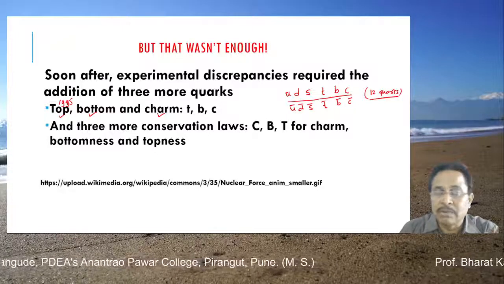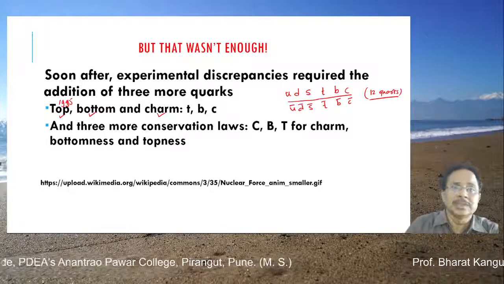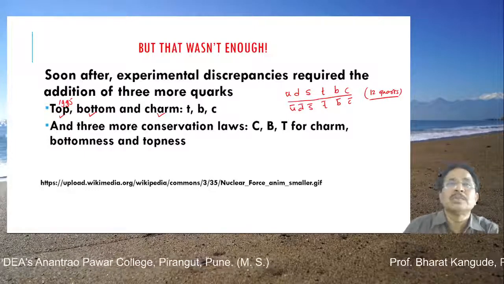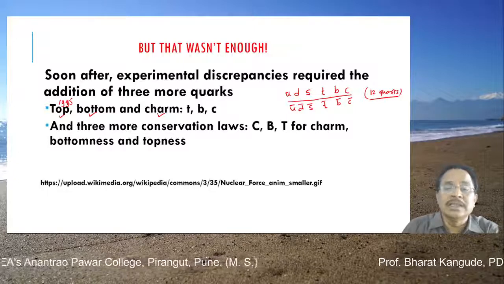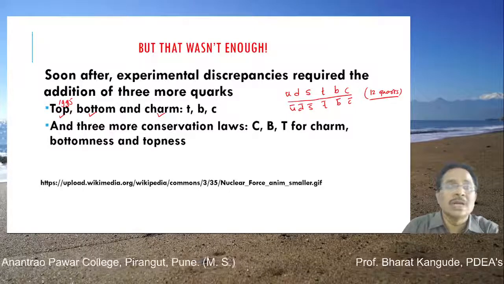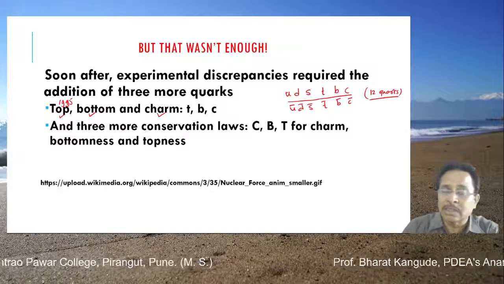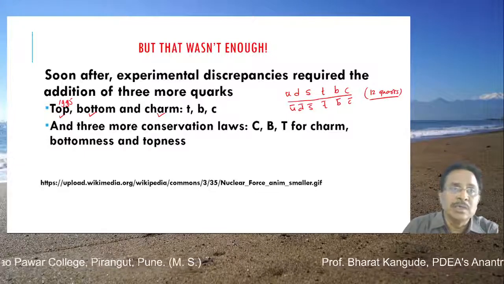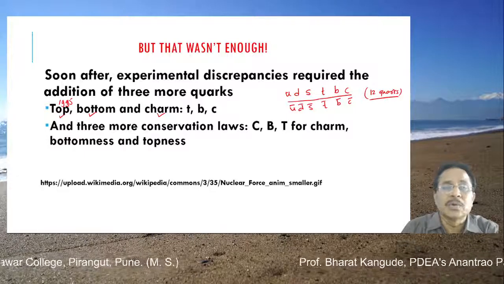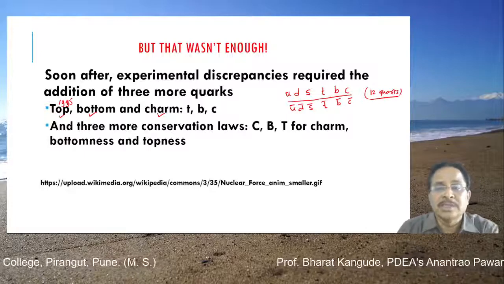So 12 leptons, that is 6 leptons and their antiparticles. This entire universe, including you and me and everything, is made up of only these 12 such particles, which in the real sense are called the elementary particles. So proton and neutron are not elementary particles, nucleus is not, even atom is not, but the electron, muon, tau particle, their neutrinos, and these 6 types of quarks are together called elementary particles. And this is the theory that is called the standard model.